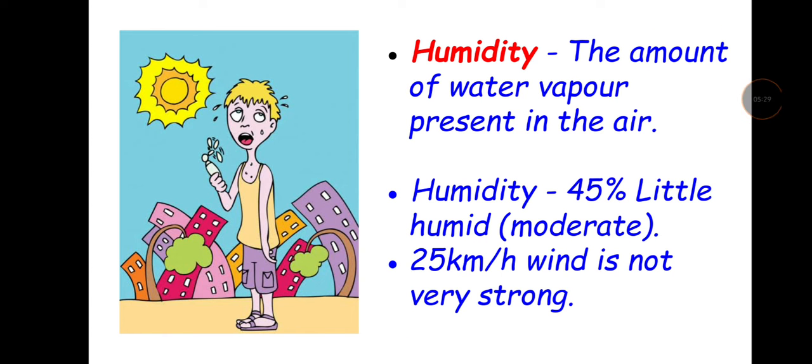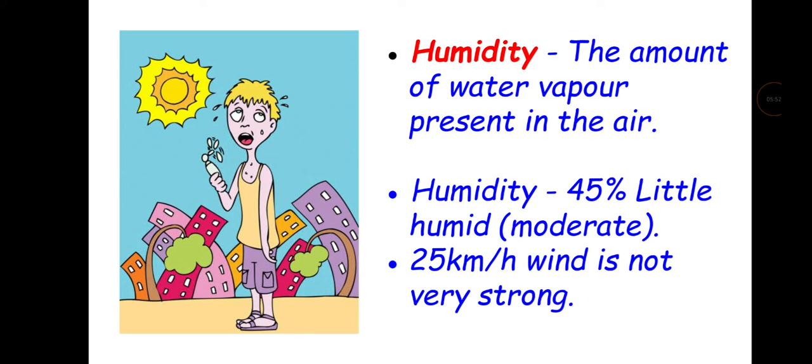And what is humidity? Humidity is the amount of water vapor present in the air. And humidity is 45%, means it is a little humid. Less than 40 is dry. 40 to 70 is moderate, a little humid.